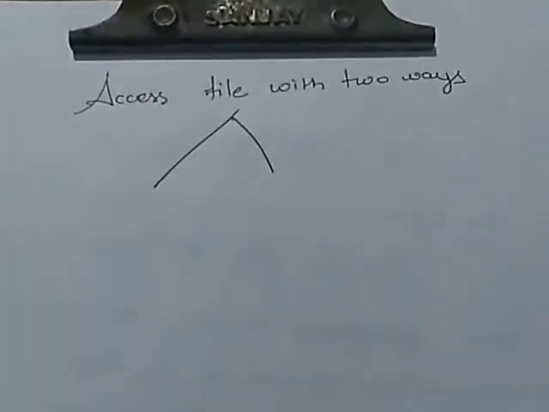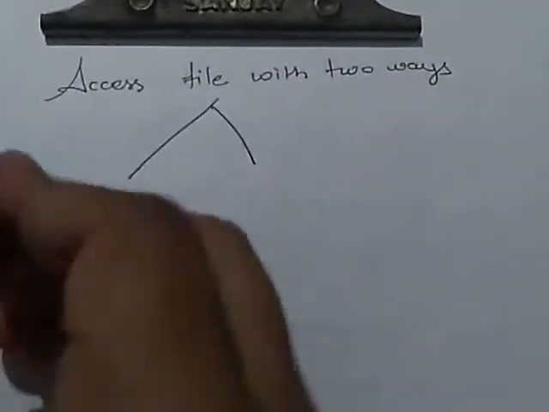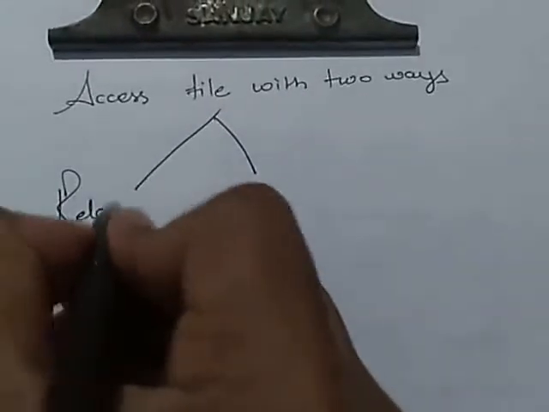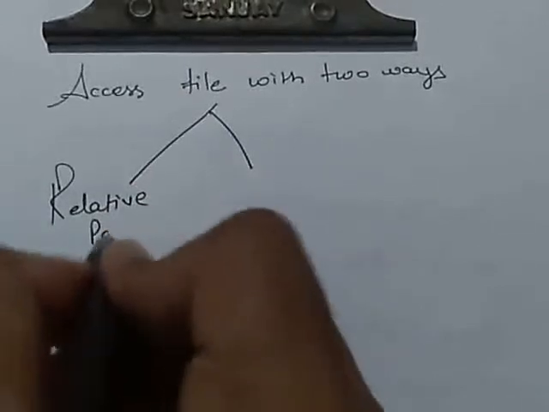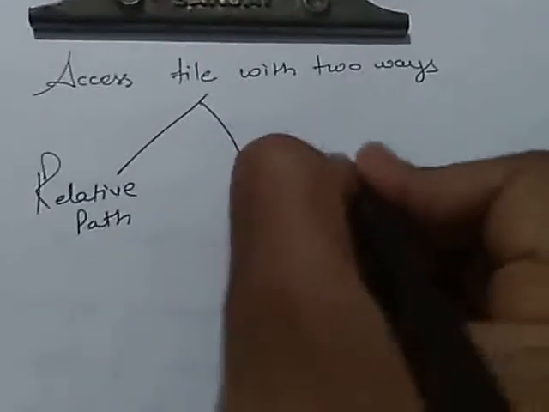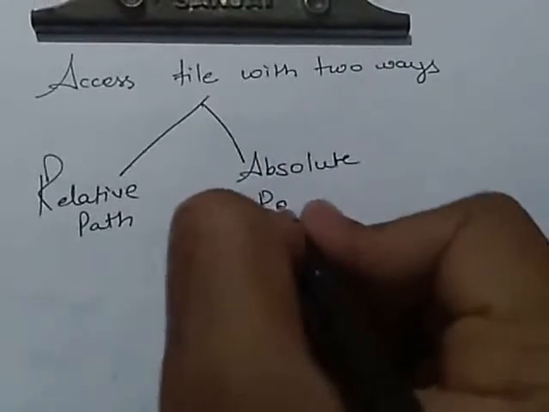Number one is the relative path, and the other one is the absolute path.